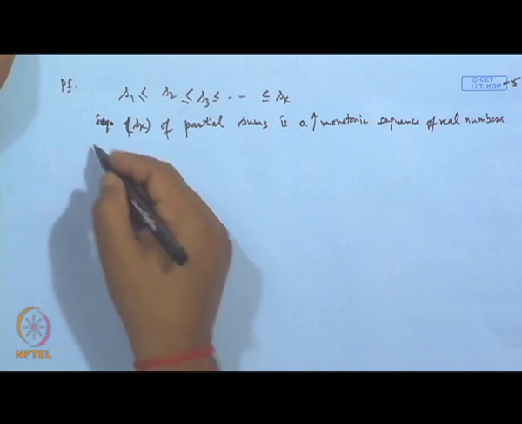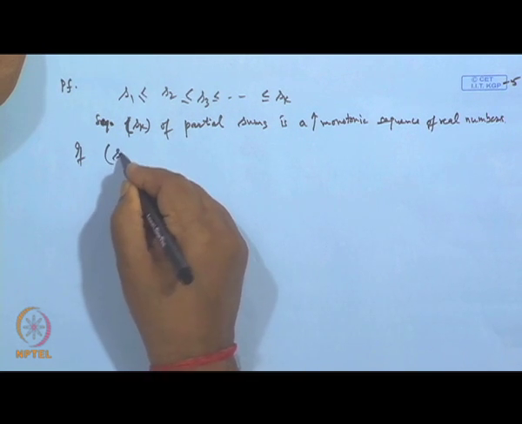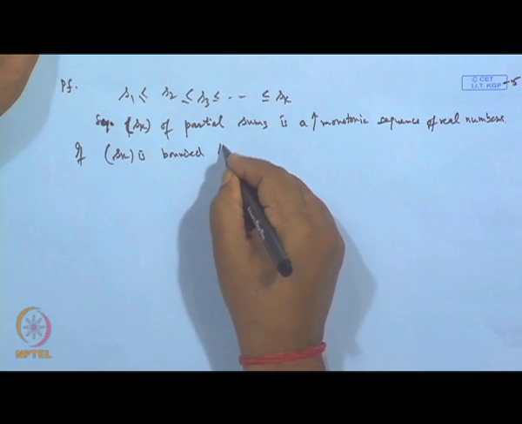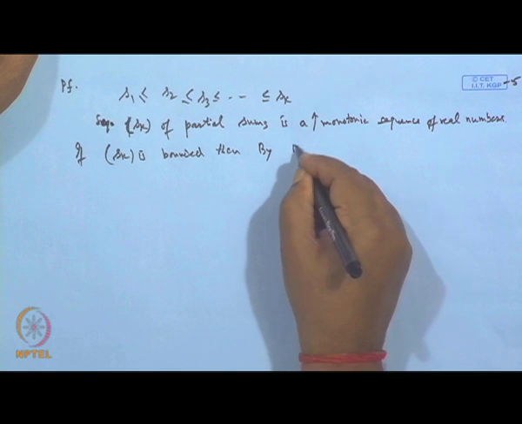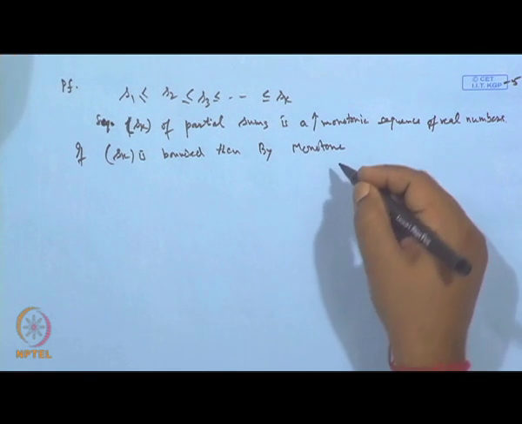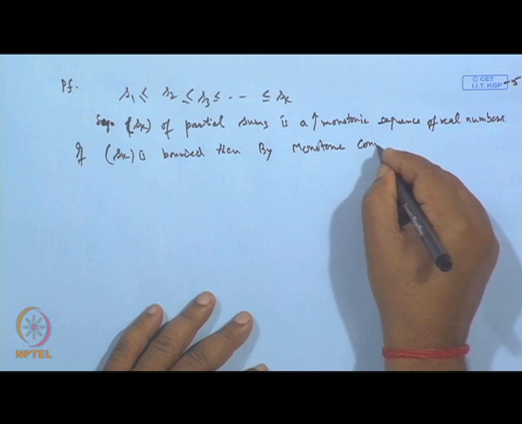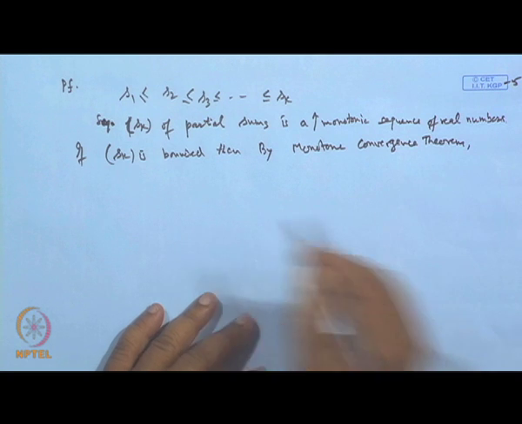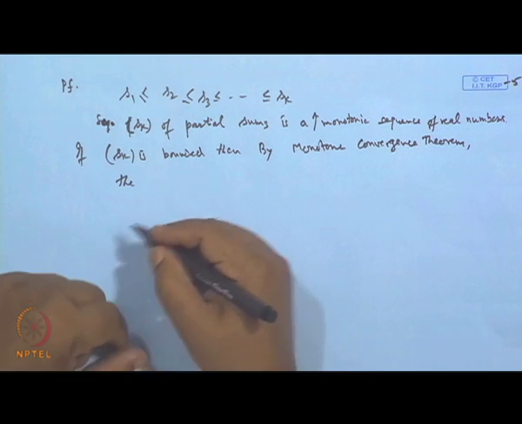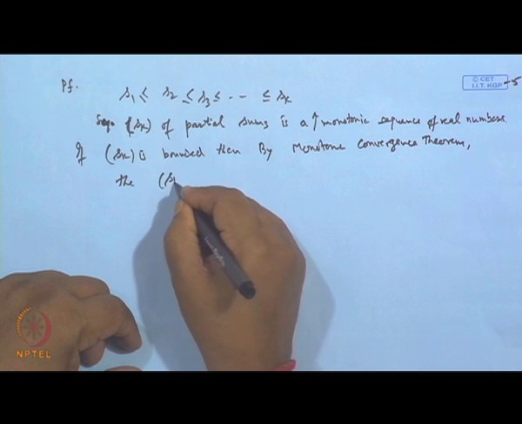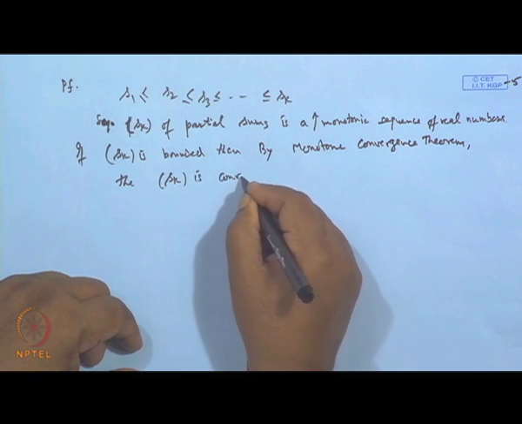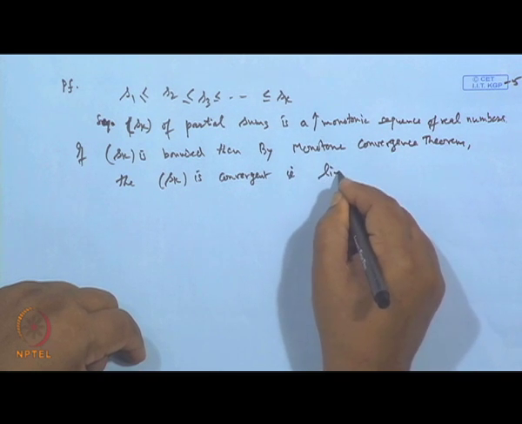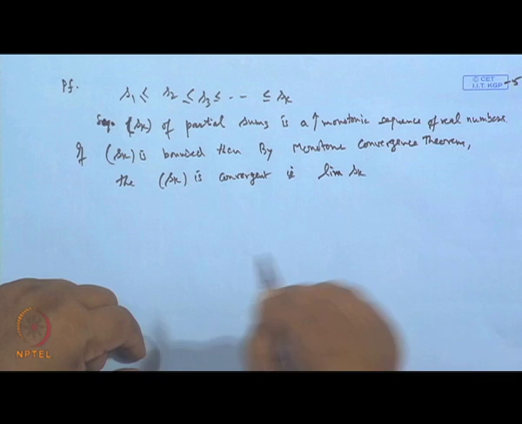Okay. So, if the sequence S k is bounded, then by the monotone convergence theorem, the sequence S k is convergent, that is, the limit of S k exists.